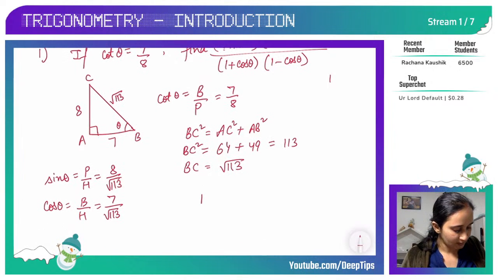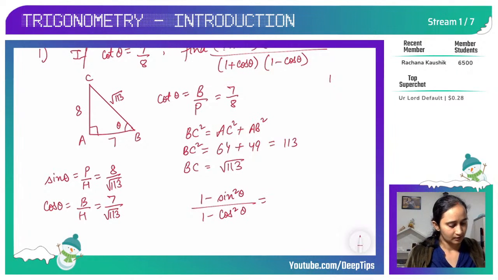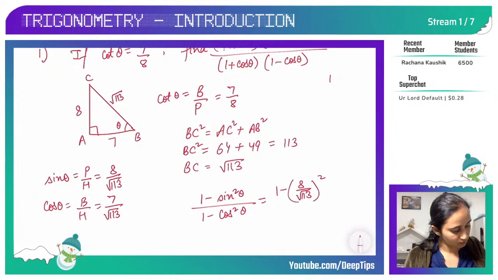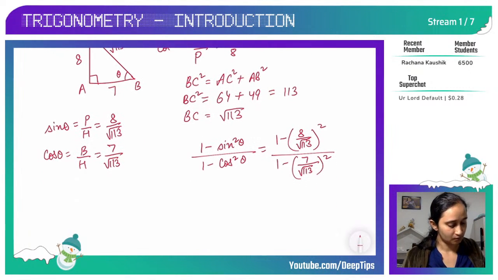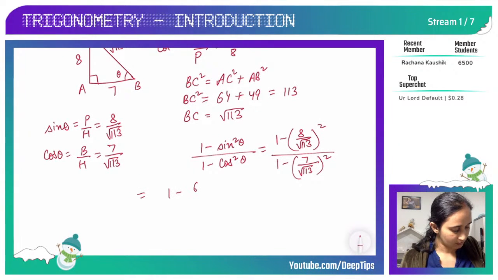So I can write it as 1 minus sine square theta, and in the denominator I can write 1 minus cos square theta. Correct? So when I write sine square theta, it means 8 upon root 113 whole square, upon 1 minus 7 upon root 113 whole square. When we solve this, it is 64 upon 113 upon 1 minus 49 upon 113.